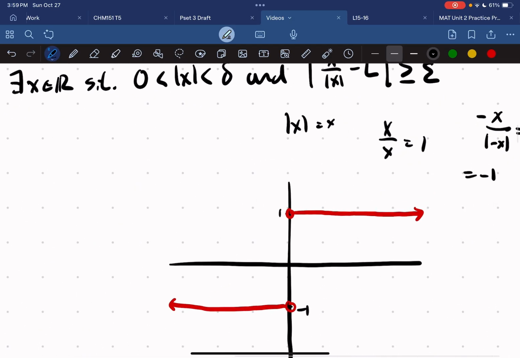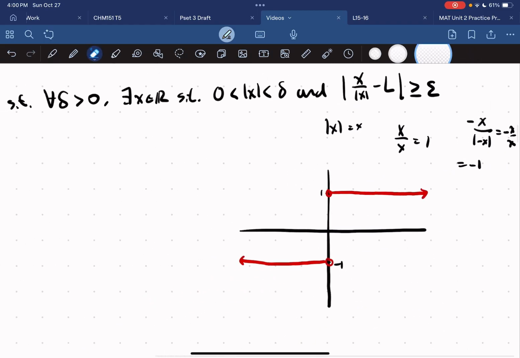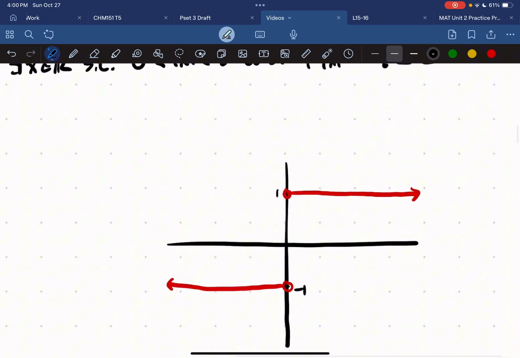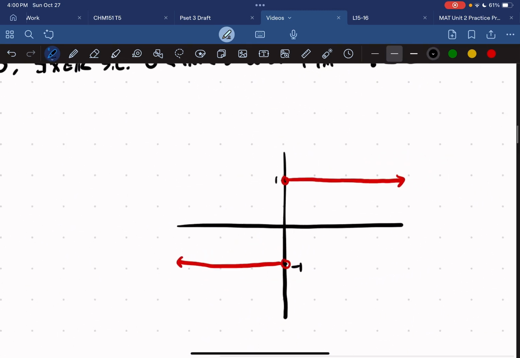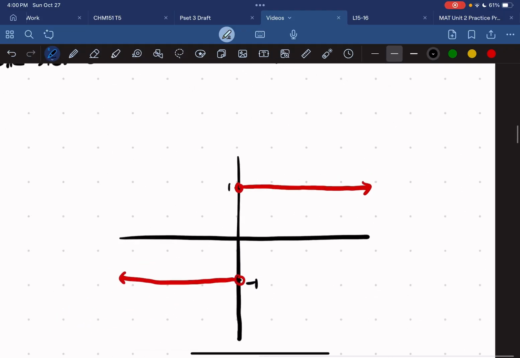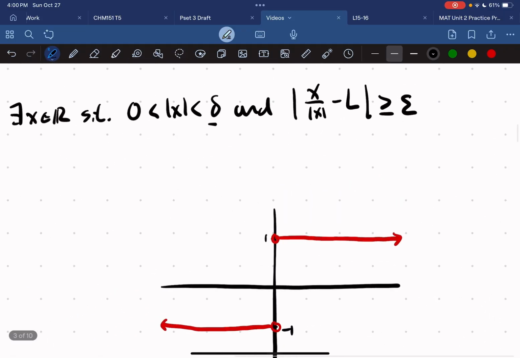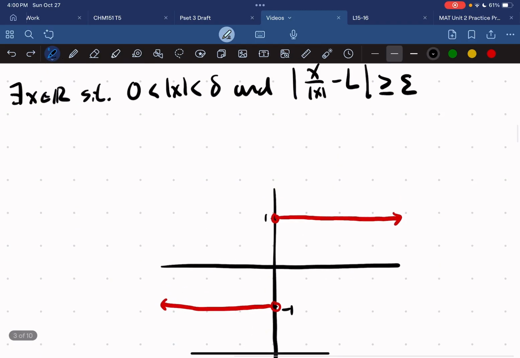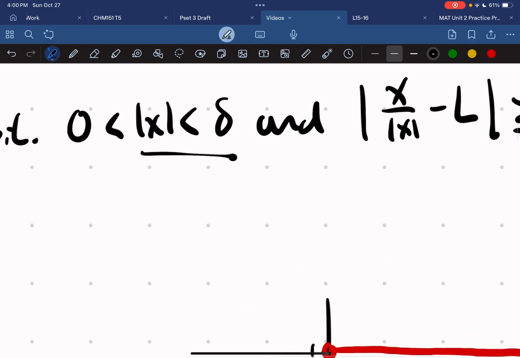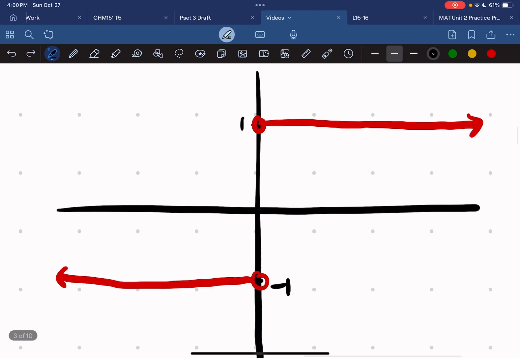But why? So we're going to dive back into the logic of epsilon delta proofs, of explaining why we can disprove or prove our want to show. So we have a delta, and we know delta has to be greater than 0. Keep in mind that in this case, we can imagine delta as a distance from 0.